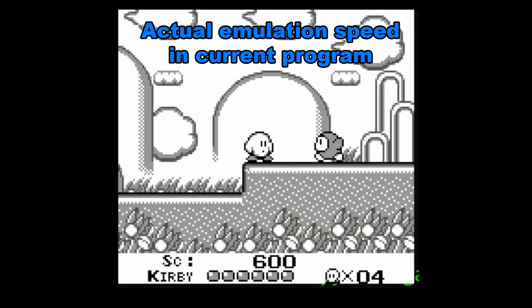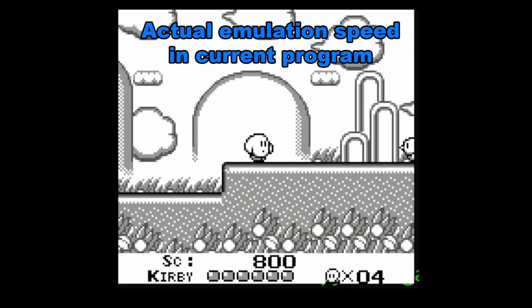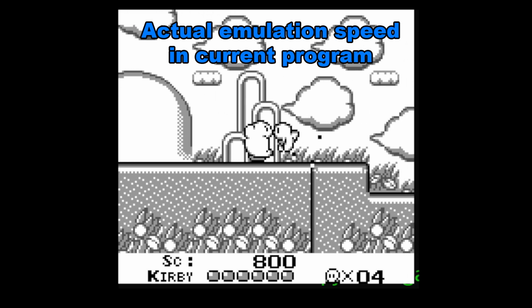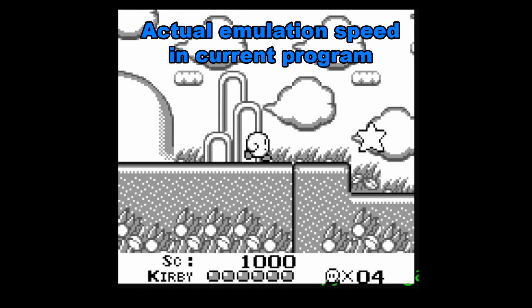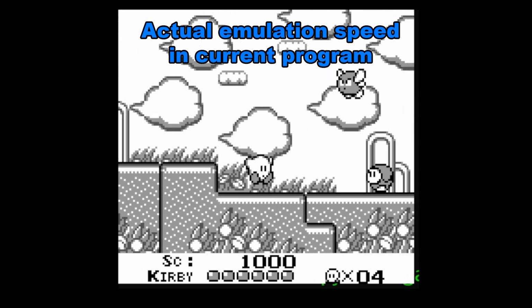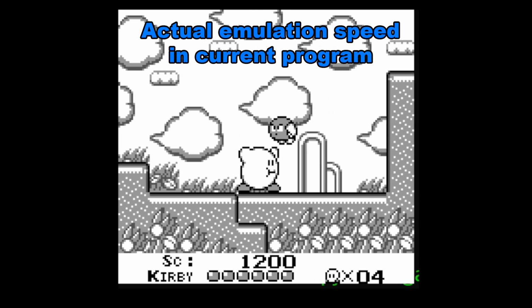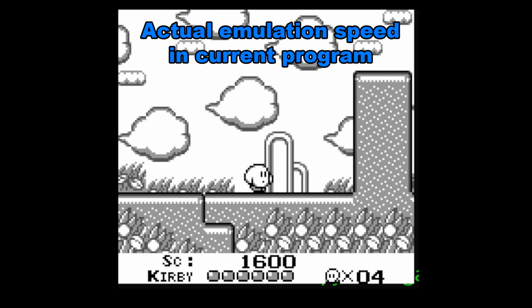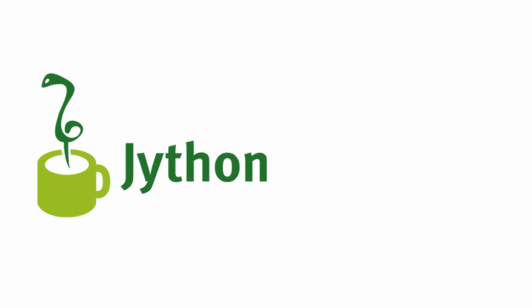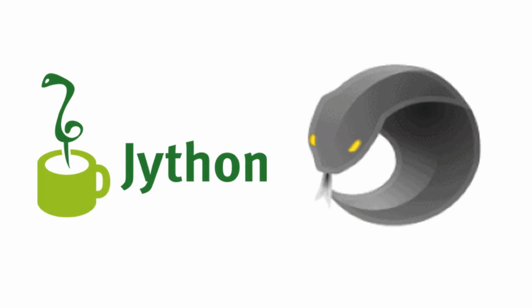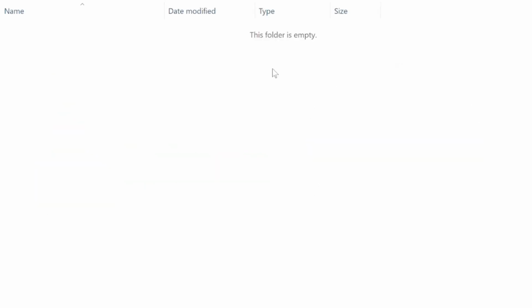So because of this, the emulator will process about 6 frames for every one that gets sent to the Thumby. This is the balance that I found made the games run in about real time, while accounting for the data transferring delays without impacting the overall experience too much. But feel free to play with these numbers in the code for yourself. There are non-vanilla solutions to this problem of synchrony, such as using Jython or IronPython, but I wasn't sure that was the way I wanted to go.